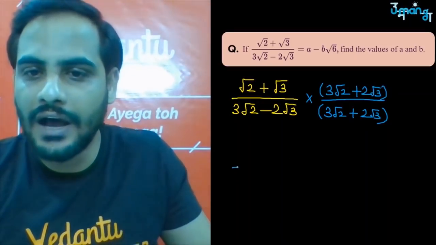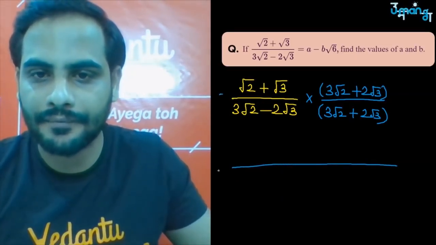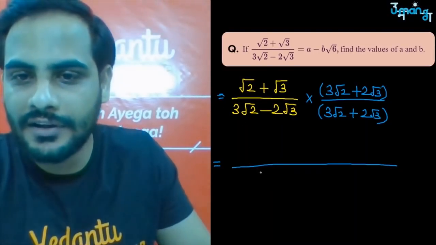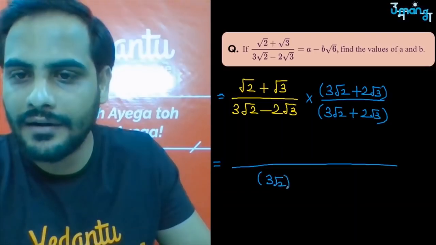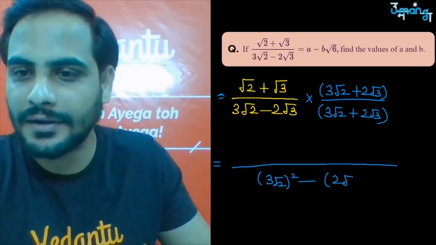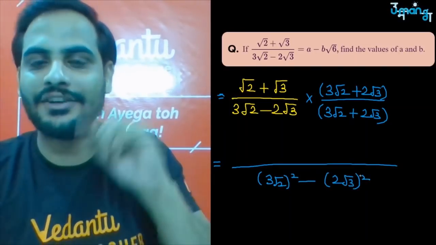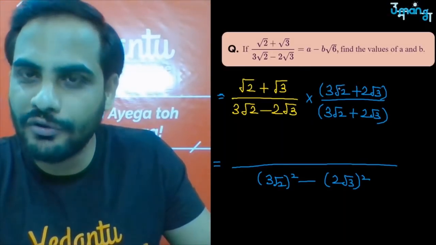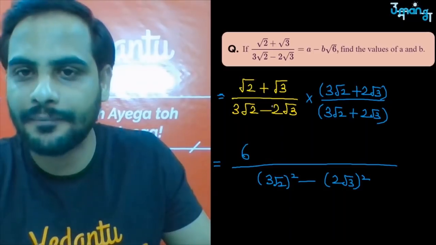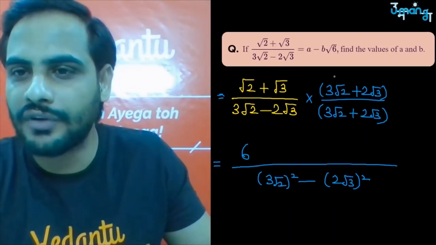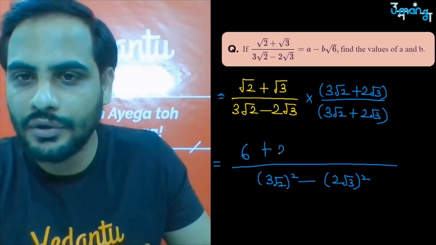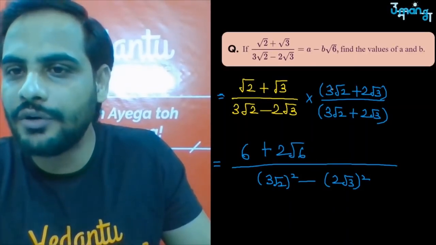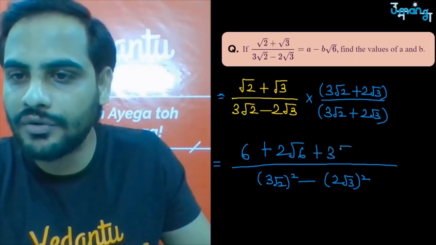Correct? So now the denominator will be equal to what? Denominator is a square minus b square. And the numerator, root 2 into 3 root 2. So root 2 into root 2 is 2, 2 into 3 is 6. Root 2 into 2 root 3, so plus 2 into root 3 is root 6. Then root 3 into 3 root 2 will become 3 root 6.